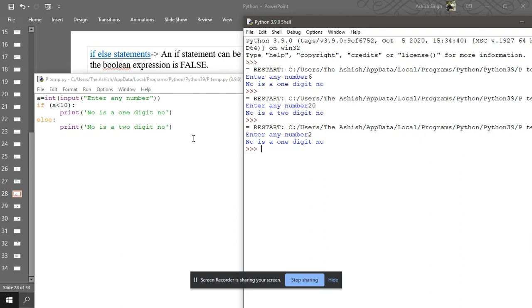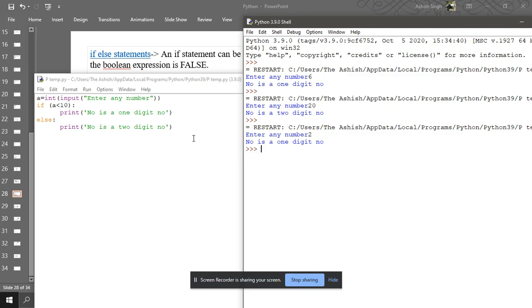And according to the number, if the number is less than 10, then it will print C grade. If the number is between 11 to 20, then it will print B grade. And if the number is between 21 to 30, then it will print A grade, right? If the number is not within this range, then it will print fail.